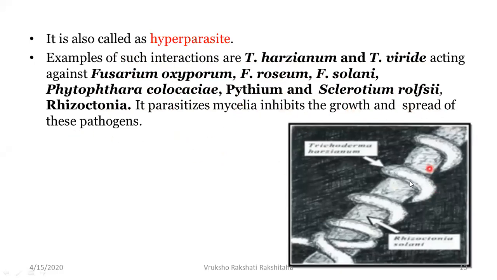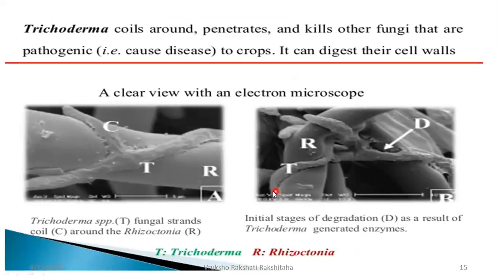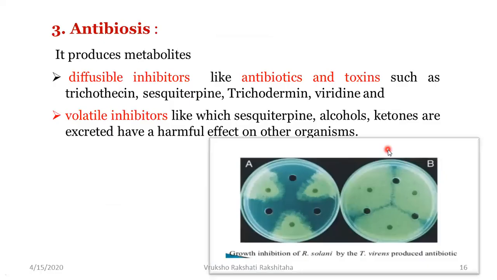So here I've shown a pic wherein this hyphae belongs to Rhizoctonia solani, and you can see how Trichoderma has completely coiled on Rhizoctonia, and it is actually strangulating it. This pic I've already explained to you. This is another pic. You can see the Trichoderma coiling, and you can see over here the cell wall of the pathogen has already been digested.